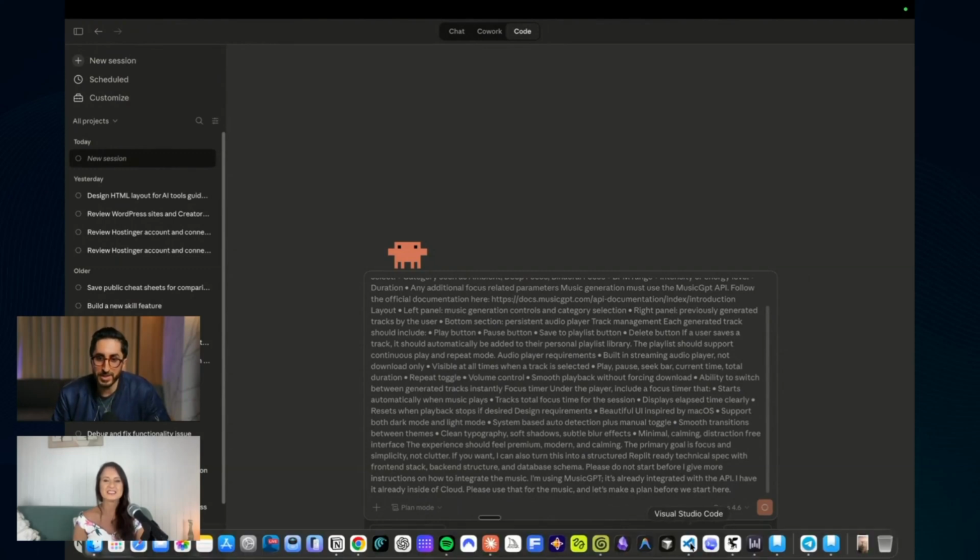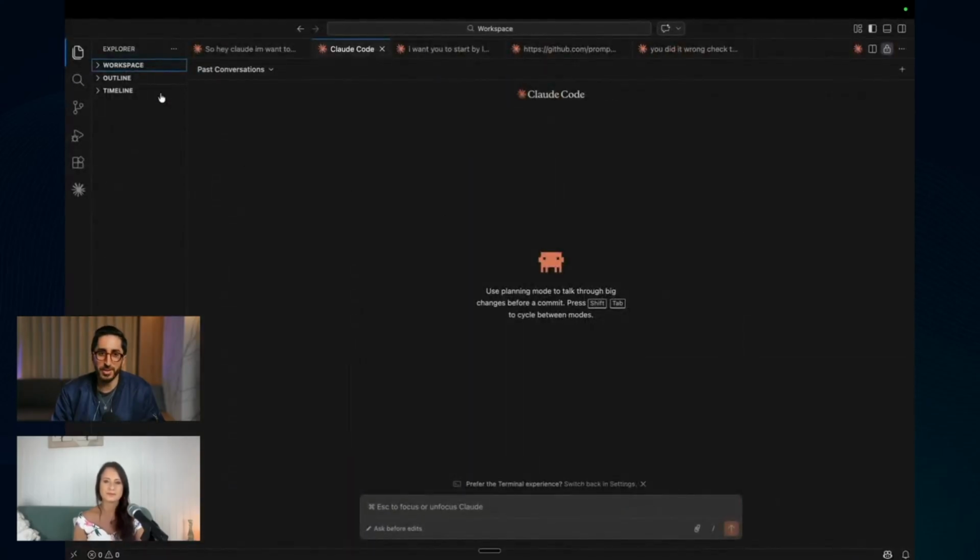So VS Code is not as overwhelming as it sounds. It's just where you would run it. You can run it in terminal too, which certain things you need to do in terminal, but it's more simple than it is. You don't have to know code. Claude Code will tell you what to do. So when you go into VS Code, this is like the next level. You use it in the code terminal. This is actually quite nice.